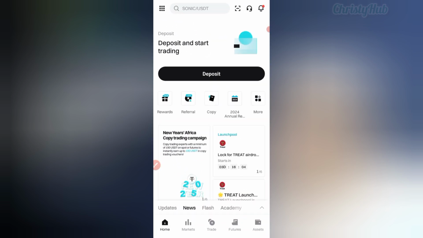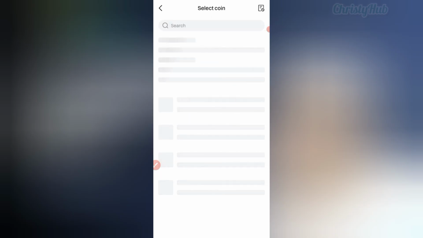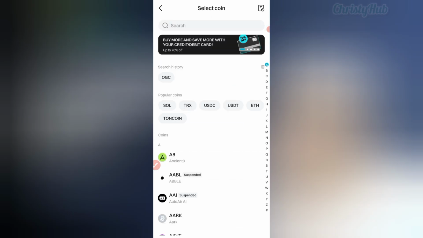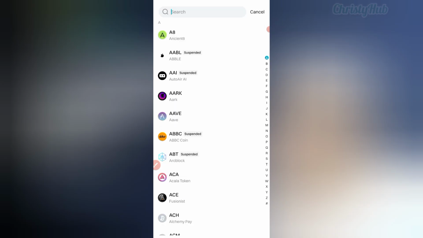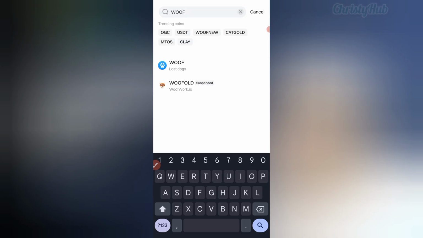I already opened it, and when you come to the exchange, click on deposit, click on deposit crypto, and just search for Woof Lost Dog. This is it.